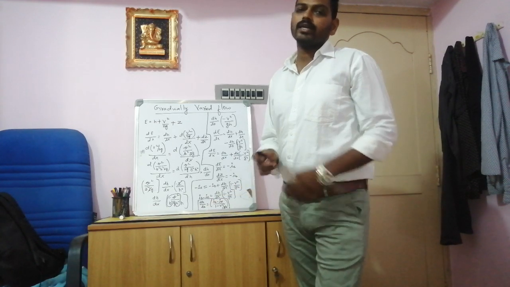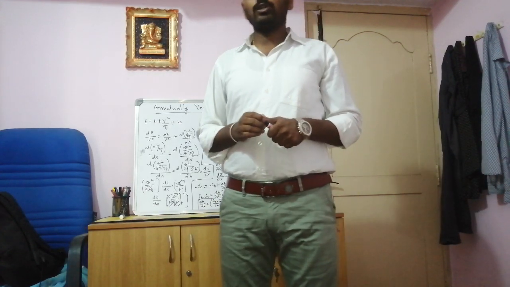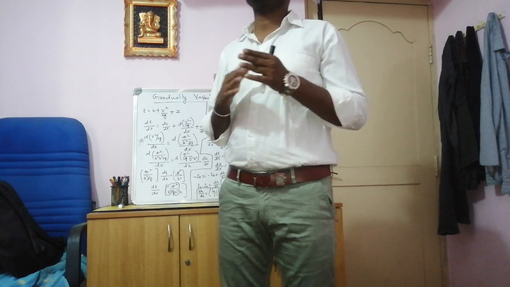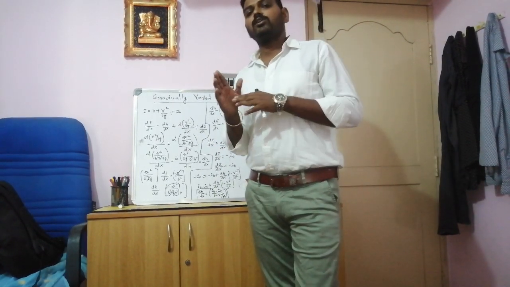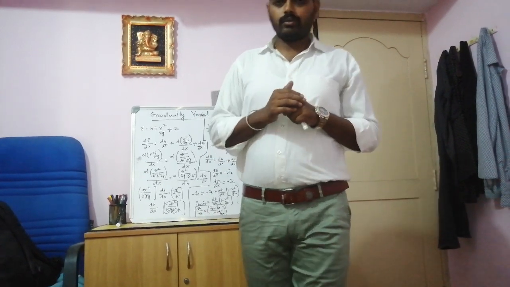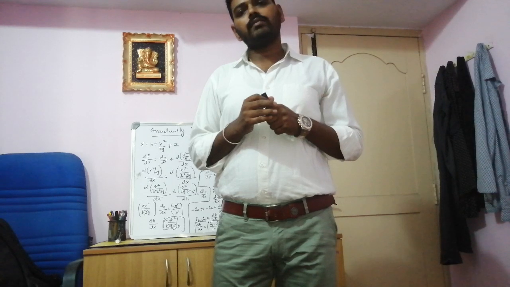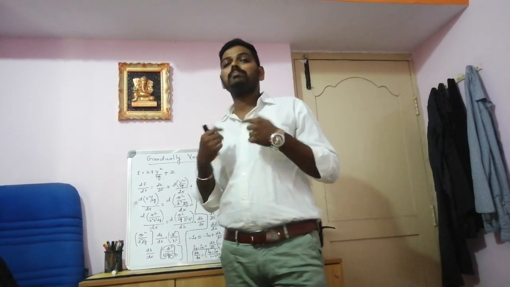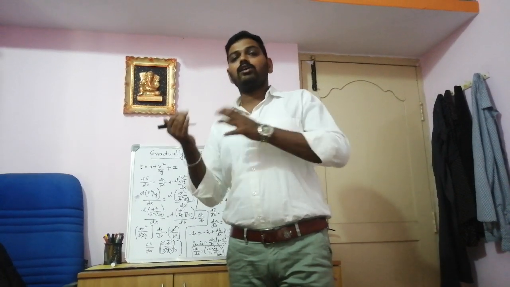But if you are getting dh by dx greater than 0, that is, if dh by dx increases with respect to the direction of the flow with respect to the profile, we'll call that a backwater curve. When dh by dx is less than 0, it is minus, that indicates it is a drop down curve.